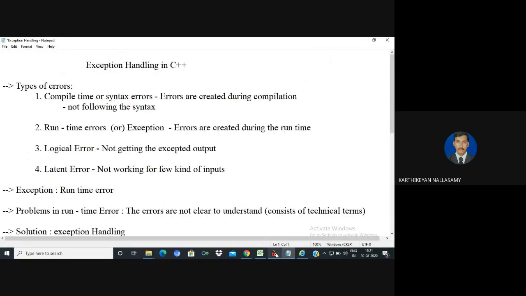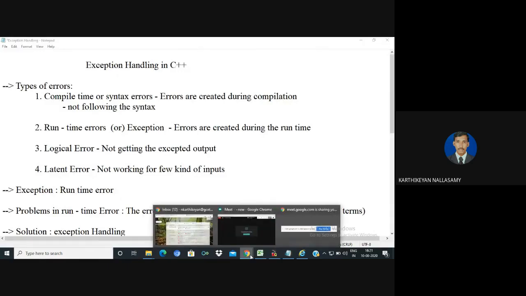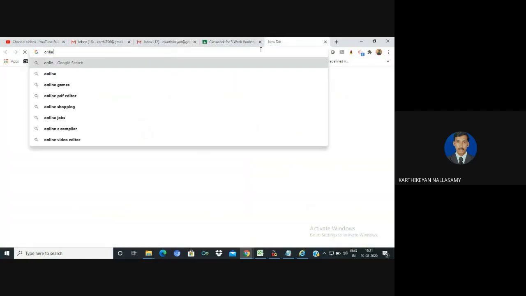Actually, the Turbo C compiler won't support exception handling, and some other compilers also do not support it. So I will go with an online compiler to execute in this environment.